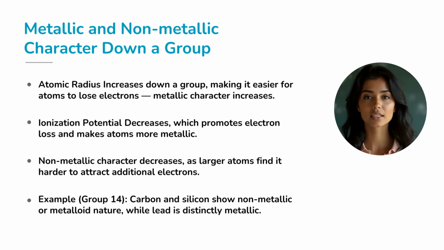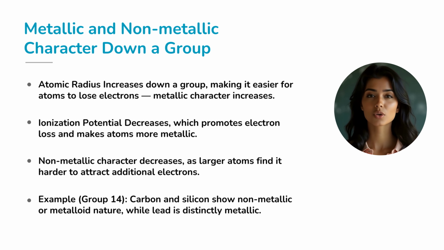Take group 14, at the top is carbon, a typical nonmetal. Go down to silicon and germanium, and you hit metalloids. By the time you reach lead, you're looking at a full metal. So down a group, atomic radius increases, ionization potential decreases, metallic character increases, nonmetallic character decreases.